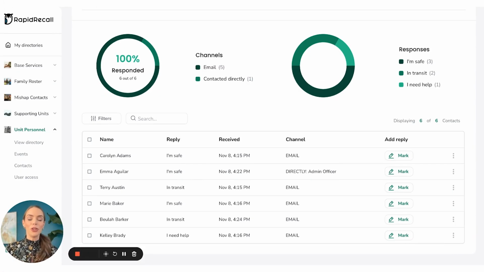So I hope that was a helpful overview of how you can utilize Rapid Recall to reach your people, pass information, and verify status in a distributed asynchronous world.